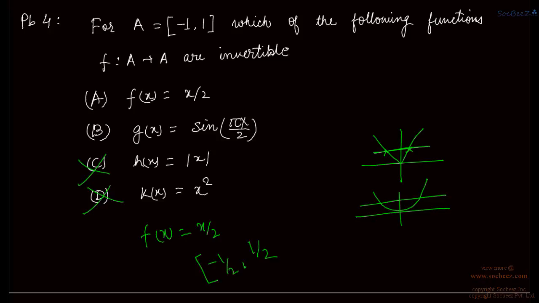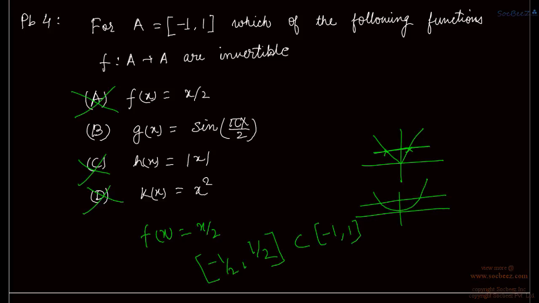Then the range will be from minus half to half, right? So this is a part of minus 1 to 1, isn't it? So this is not an onto function, this is an into function. So we cannot say that this function is invertible, okay?